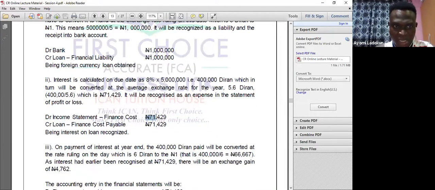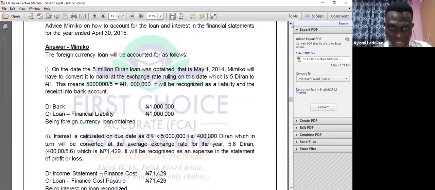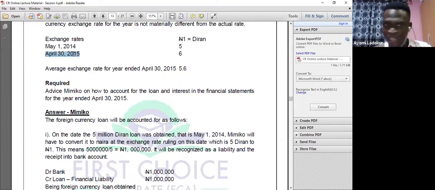Can you see now? Debit statement of profit or loss, debit my finance cost. So it will increase the carrying amount of my liability. Now, when I pay the interest at the year end, I have to pay at the end of each year. I'm going to pay 400,000 each year, because that's the interest. So I will look at the exchange rate on payment. In the first year, because the interest rate is per year, I'll pay 400,000 now, 400,000 the other day.